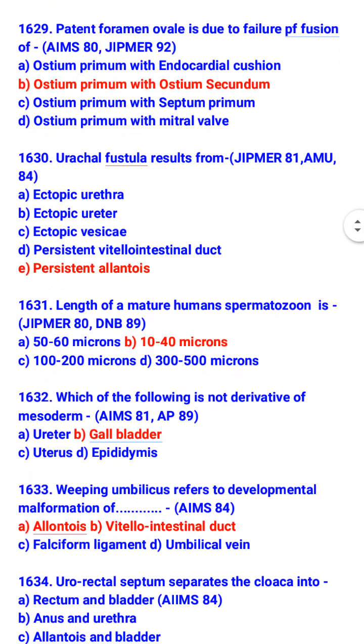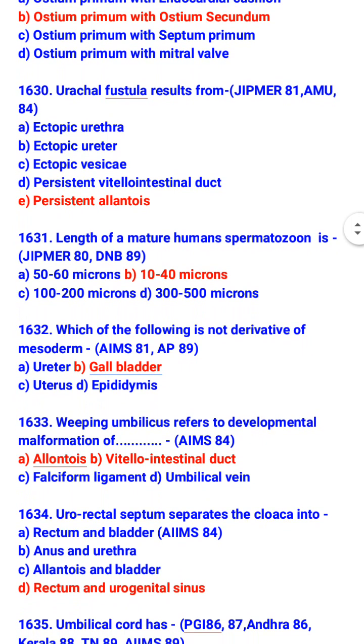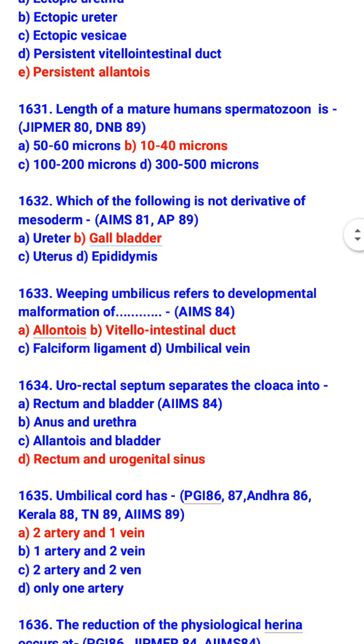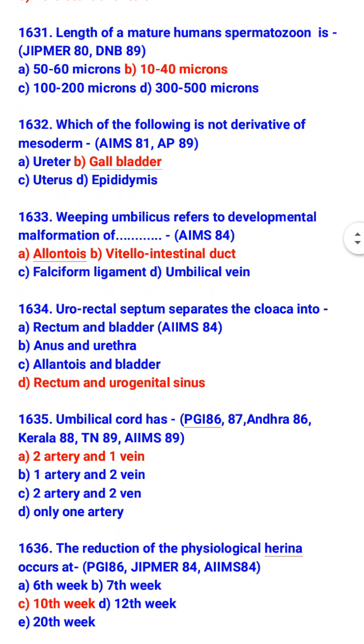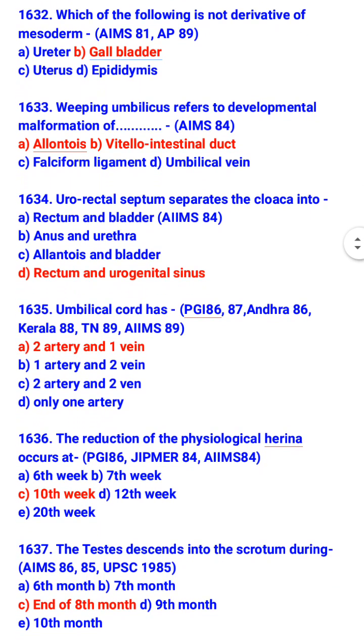Length of a mature human spermatozoon is 10 to 40 microns. Which of the following is not a derivative of mesoderm? Gallbladder is not a derivative of mesoderm. The derivatives are ureter, uterus, and epididymis. Weeping umbilicus refers to developmental malformation of allantois and vitello-intestinal duct. Urorectal septum separates the cloaca into rectum and urogenital sinus. Umbilical cord has two arteries and one vein.